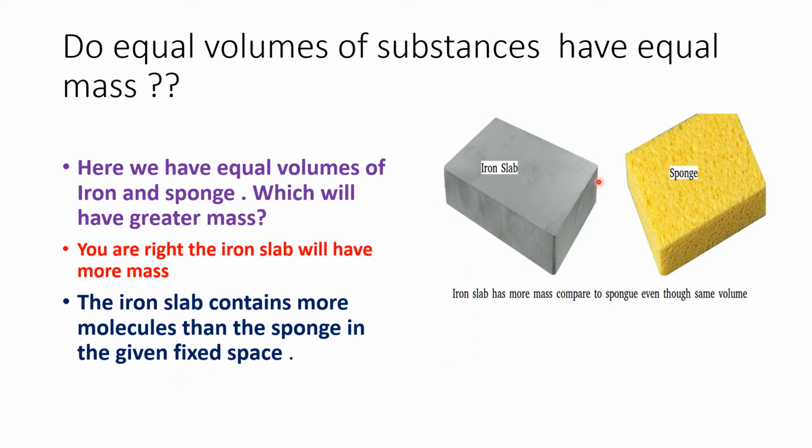If you compare the molecules present in iron and sponge in this space, you will see that the molecules of iron will be more. They are thickly populated here. When the population of molecules is more, we say they are very densely populated. You have learned density of population. So here you are going to see the density of matter.